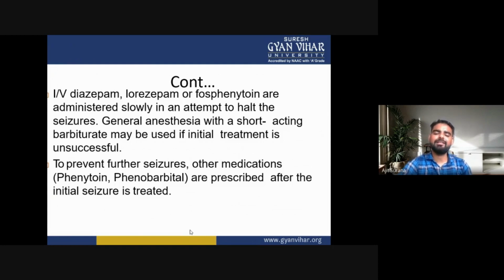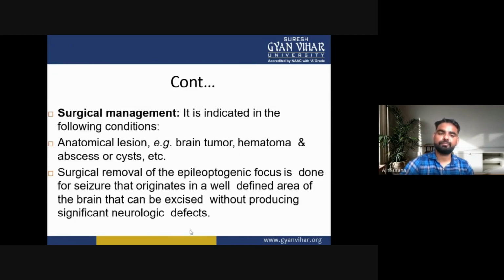To prevent further seizures, other medications like phenytoin and phenobarbital are prescribed after the initial seizure is treated.